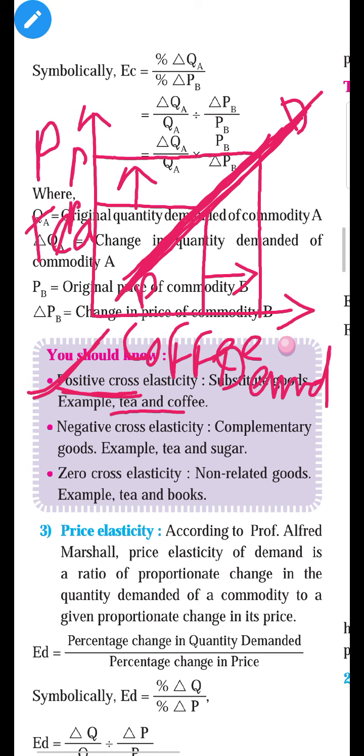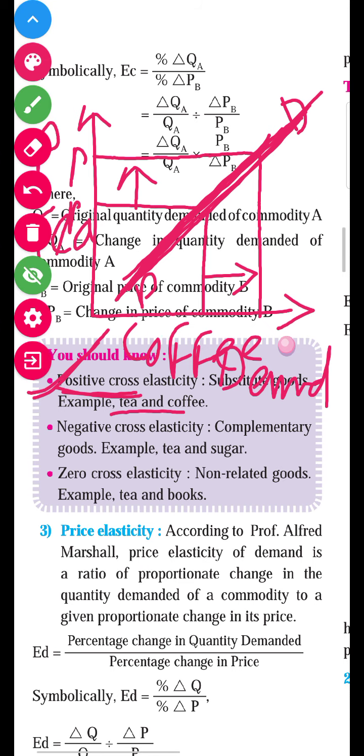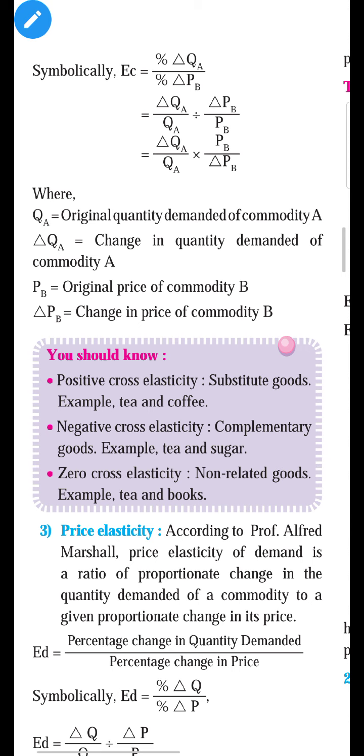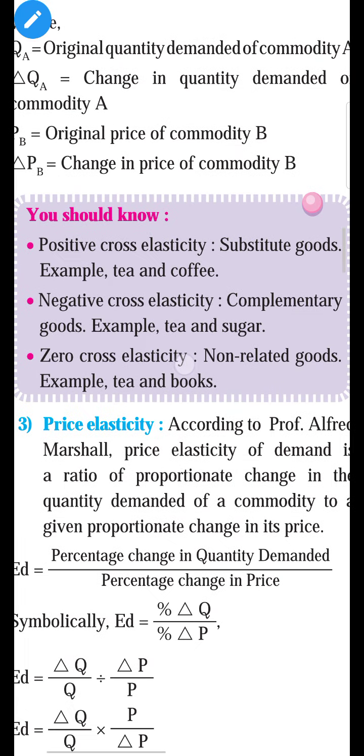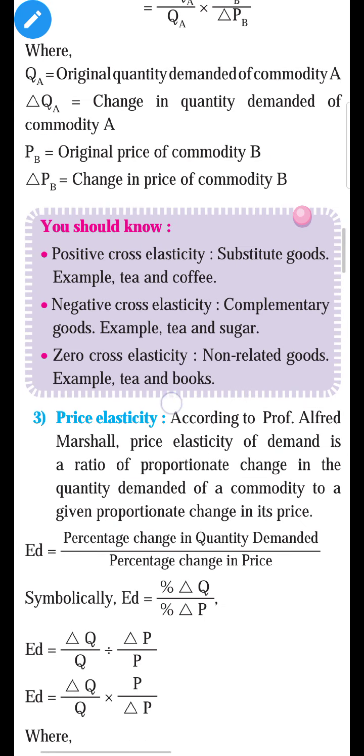So these goods are substitute goods, and for substitute goods the slope of demand is positive, that is, upward. Okay, so this is the first type of cross elasticity of demand. Let us move towards the second type, that is negative cross elasticity of demand.